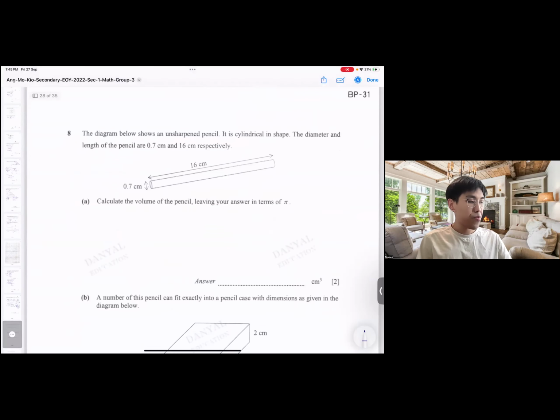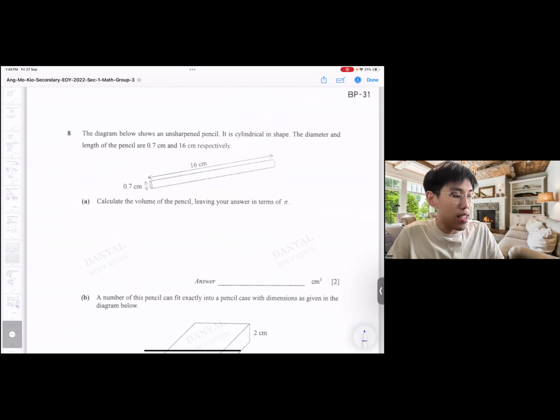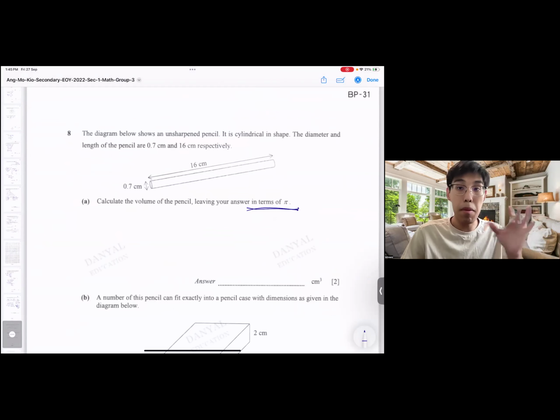Okay, next. Calculate the volume of the pencil, leaving your answer in terms of pi. Leave in terms of pi, good. That means you don't need to know what pi is. You don't need 3.142 or 22/7 or 3.14, because it's using the calculator value of pi. They said leave your answer in terms of pi, which means my final answer will have a number, pi. You don't even need to solve the value. It's in terms of pi.